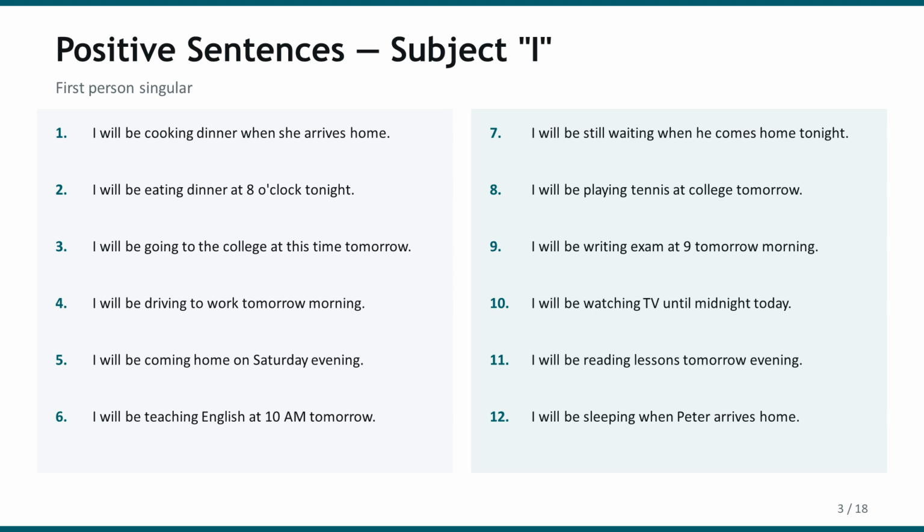tomorrow. I will be still waiting when he comes home tonight. I will be playing tennis at college tomorrow. I will be writing exam at 9 tomorrow morning. I will be watching TV until midnight today. I will be reading lessons tomorrow evening. And I will be sleeping when Peter arrives home. Notice how each sentence follows the same structure. I will be, verb with ing, and then the rest of the sentence.